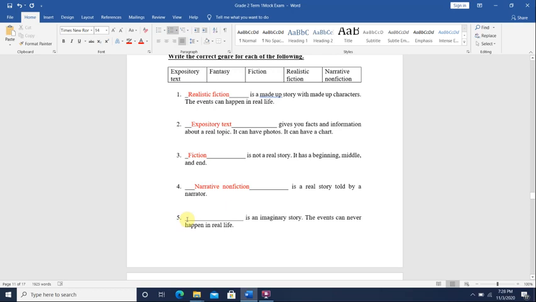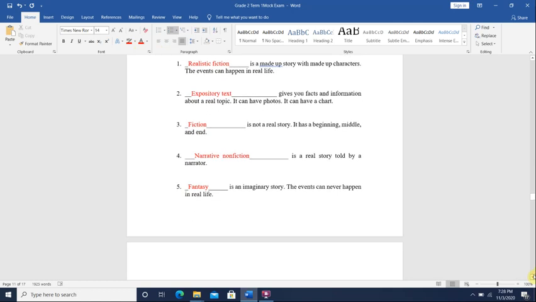Number 5, blank is an imaginary story. The events can never happen in real life. So this is an imaginary story, a story that is not real, and the events can never happen. That would be a fantasy. Okay? Fantasy is an imaginary story, and the things that happen in the story can never be real.